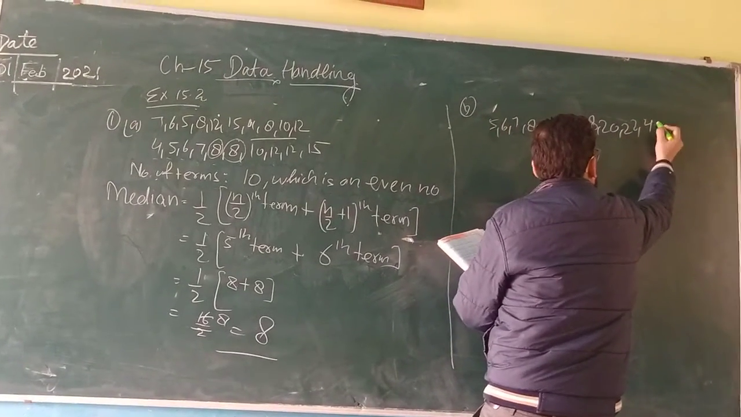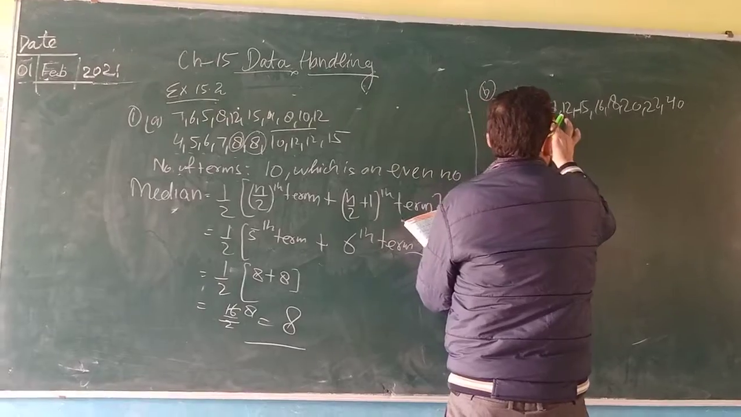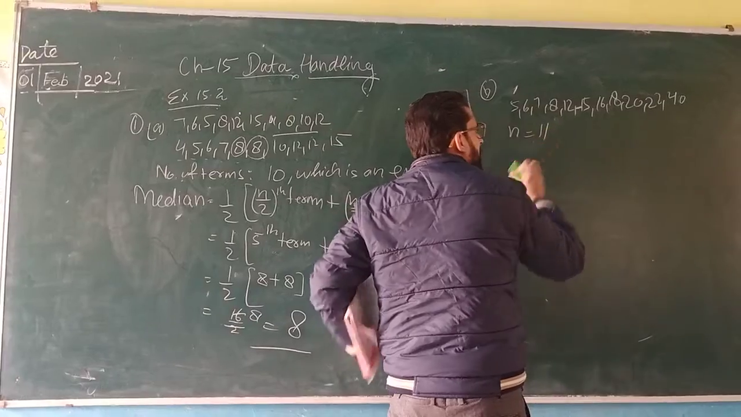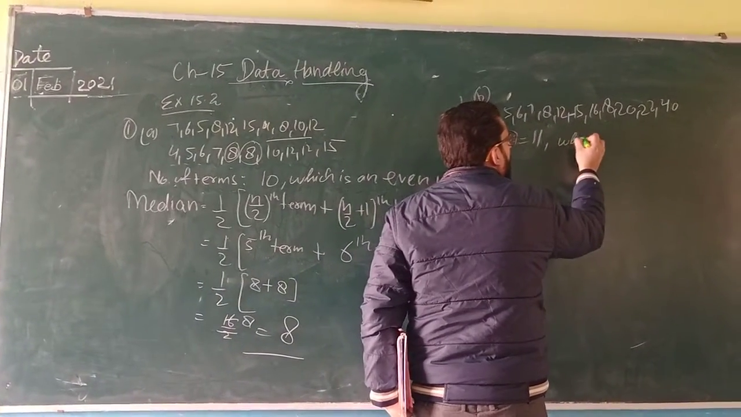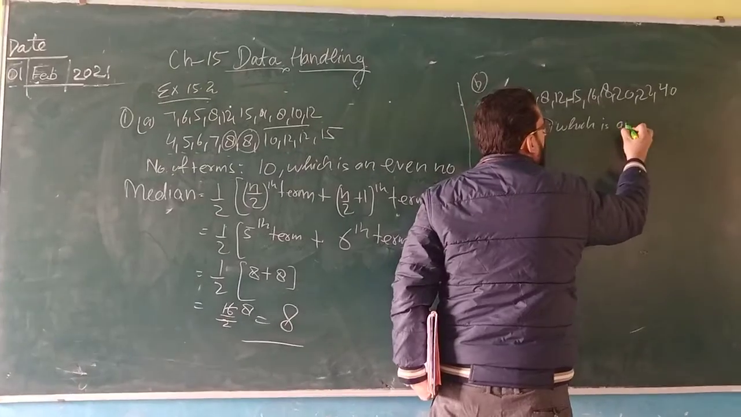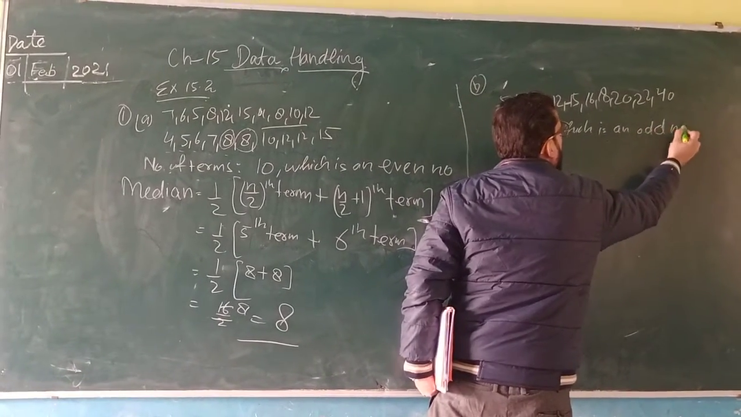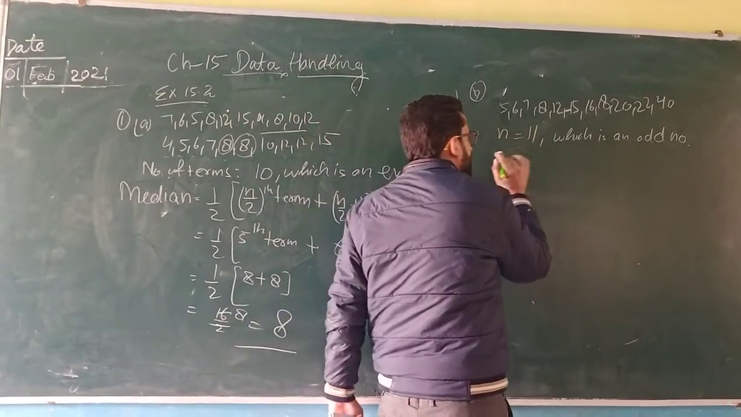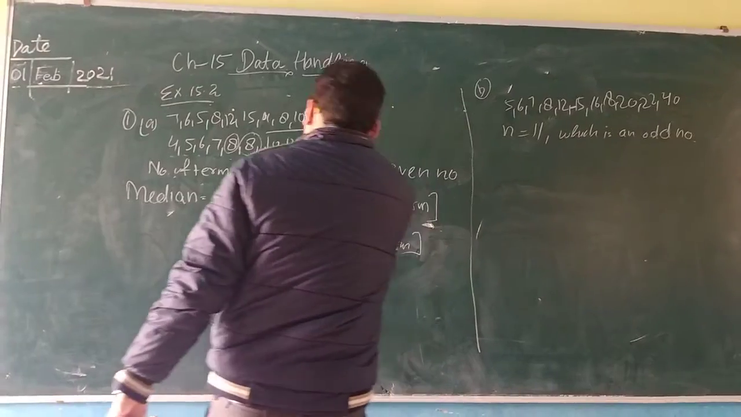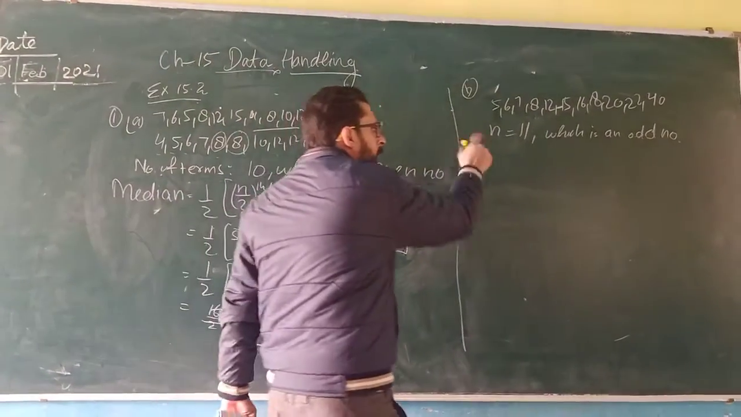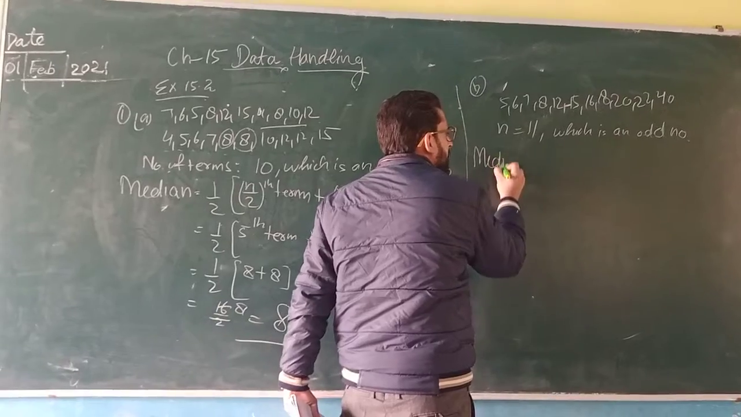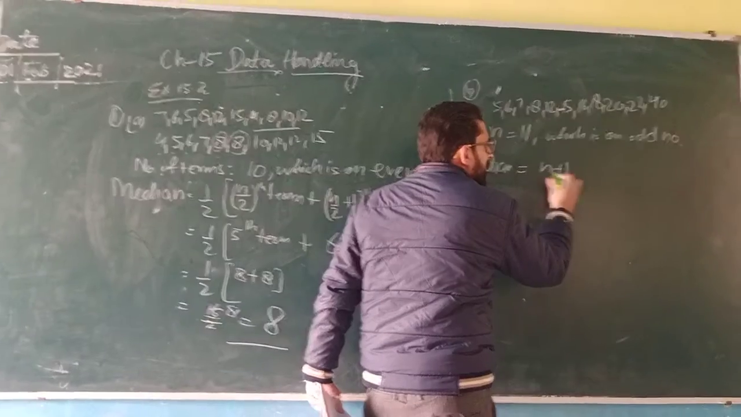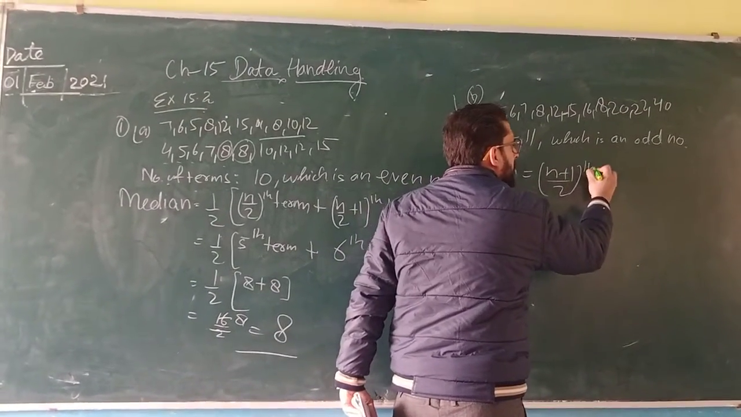How many terms are there? Count the number of terms. 1, 2, 3, 4, 5, 6, 7, 8, 9, 10, 11. N is what? 11. And 11 is an odd number. Is it visible? और नंबर जब दिया होता है n even जब होता है तो ये formula लगेगा. When n is odd, then the formula of finding median is very easy: (n plus 1) upon 2 th term.